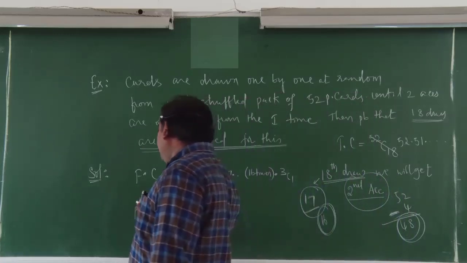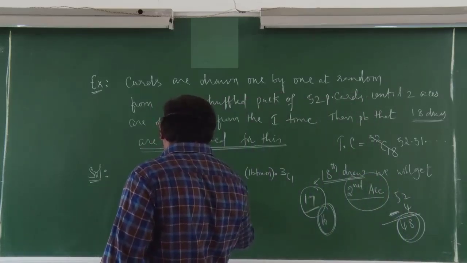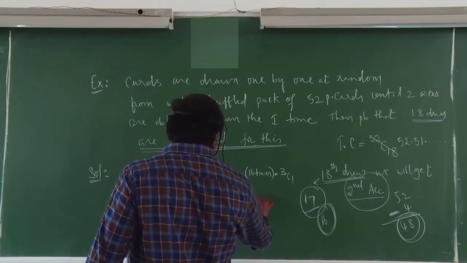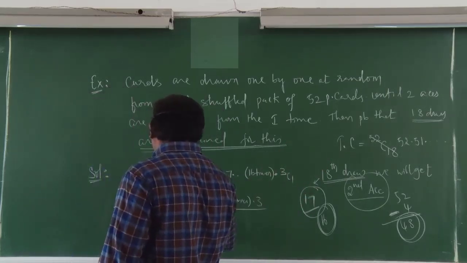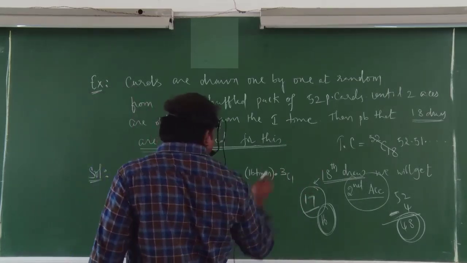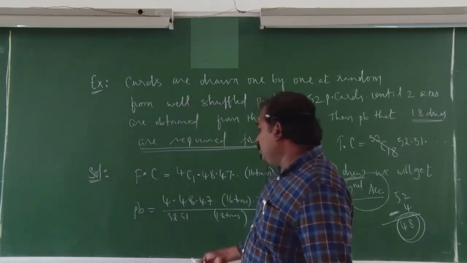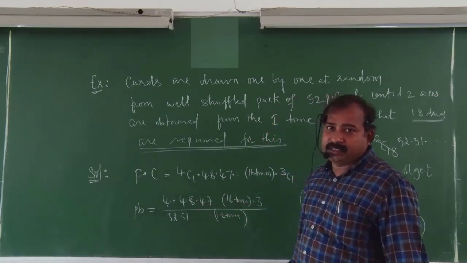Therefore probability equals 4 into 48 into 47 into like that 16 times into 3, by denominator 52 into 51 into so on, 18 times. Maybe the major part will be cancelled. Simplify, you will get the answer.